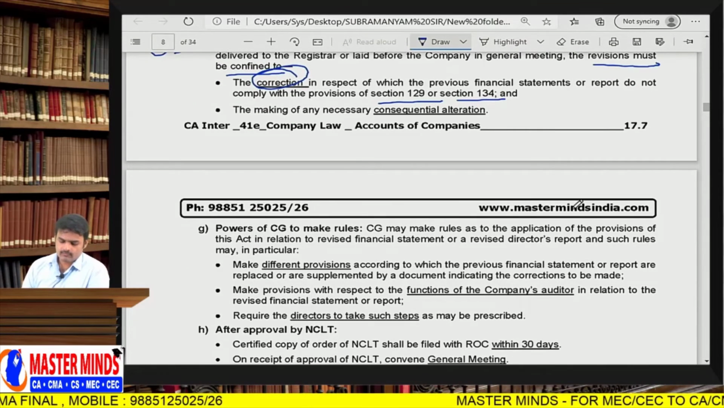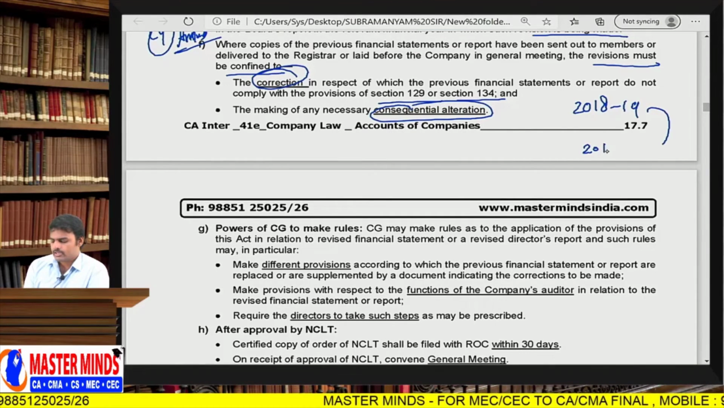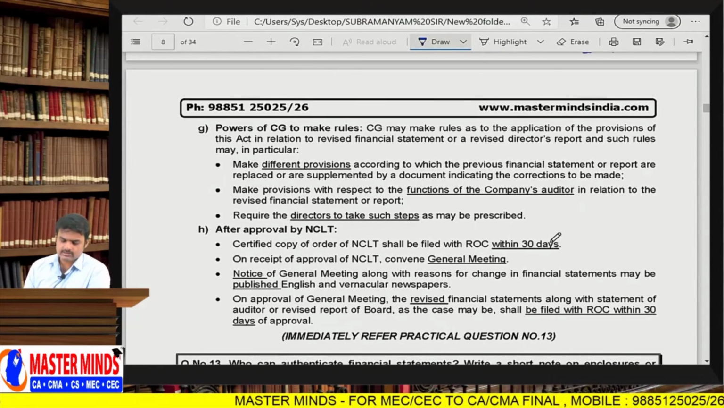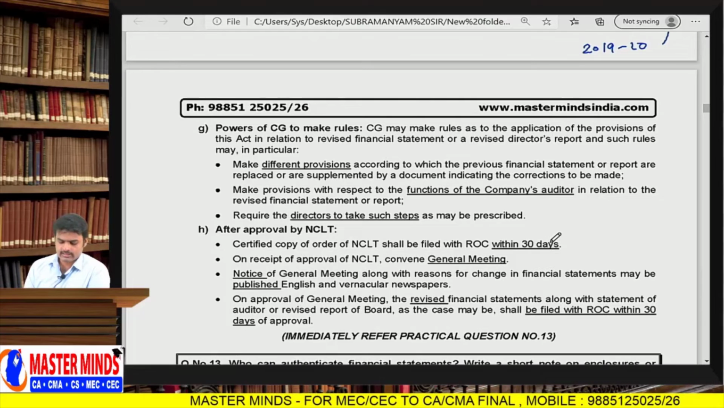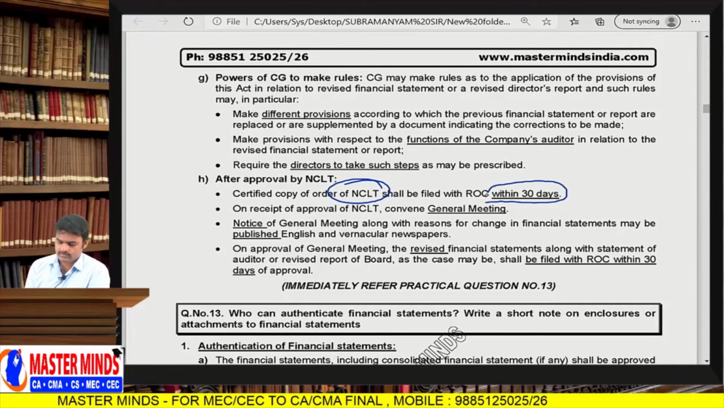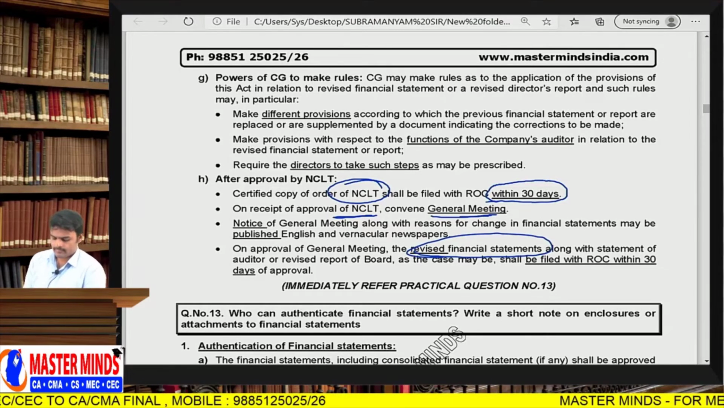And what about consequential alteration? Suppose you are revising the financial statements of 2018-19, how does it impact the 2019-20 financial statements? Okay. And powers of the CG. The CG has powers to frame the rules and regulations regarding this section, and NCLT approval. A certified copy of the NCLT order should be filed with the ROC within 30 days. On receipt of NCLT approval, conduct a general meeting, and in the general meeting take approval from the members regarding the revision of financial statements. That's it.